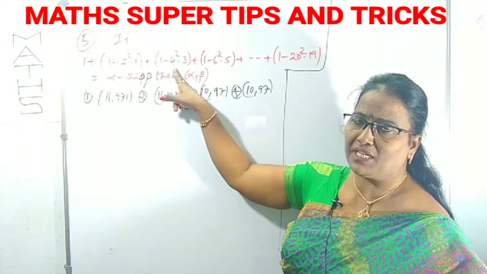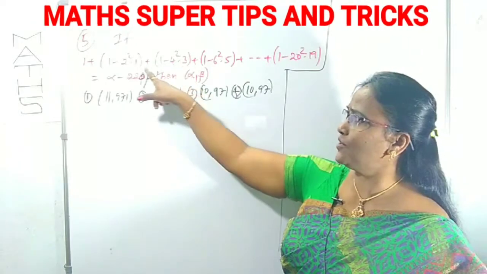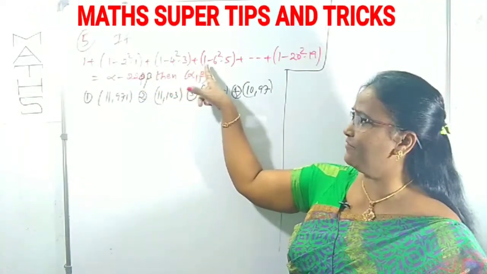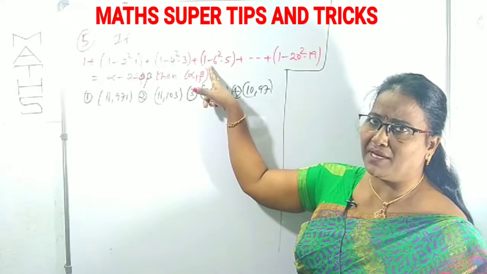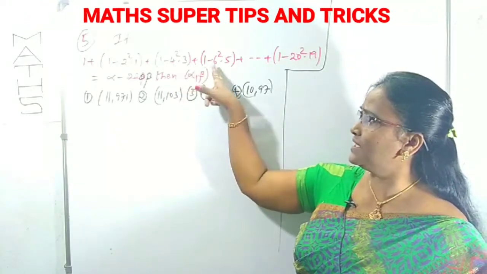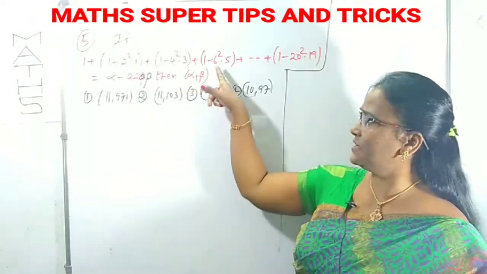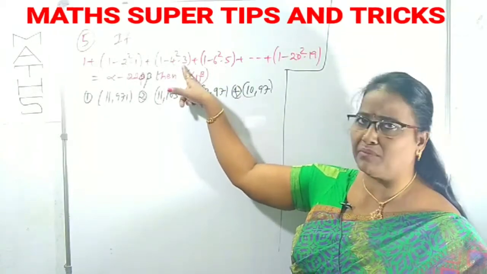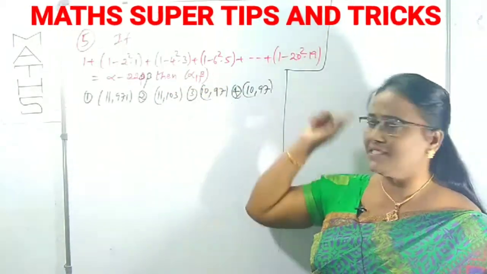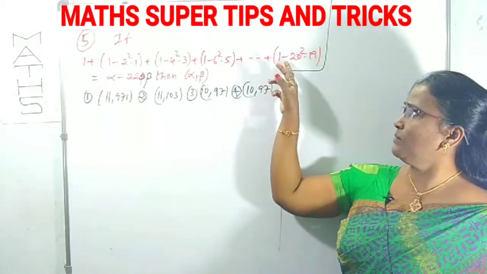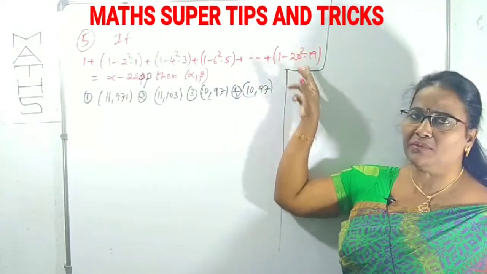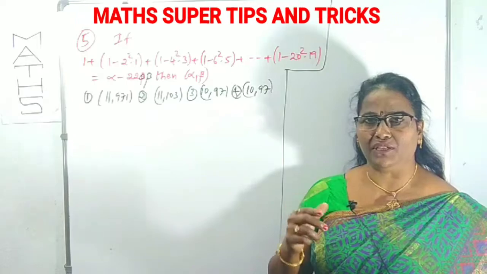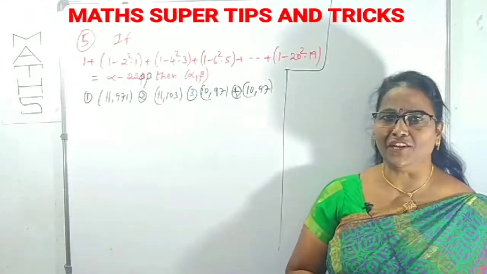What is the next even number after 2? 4, into the next odd number after 1, which is 3. Same way, next bracket: 1 minus, after 4 the next even number is 6, its square, 6 square, into the next odd number after 3, which is 5. Like this it is given up to 1 minus 20 square, meaning the even number 20 squared into the odd number 19.